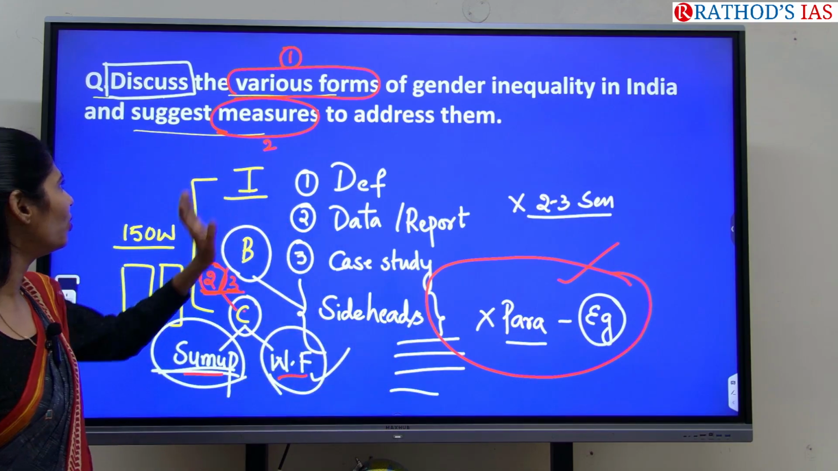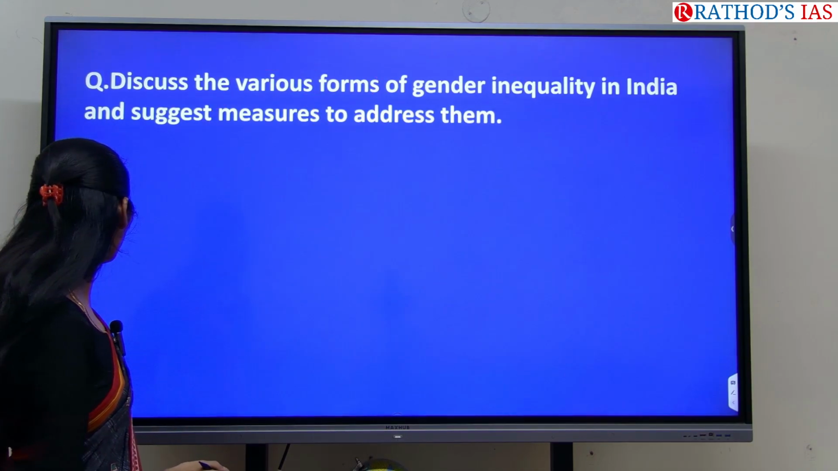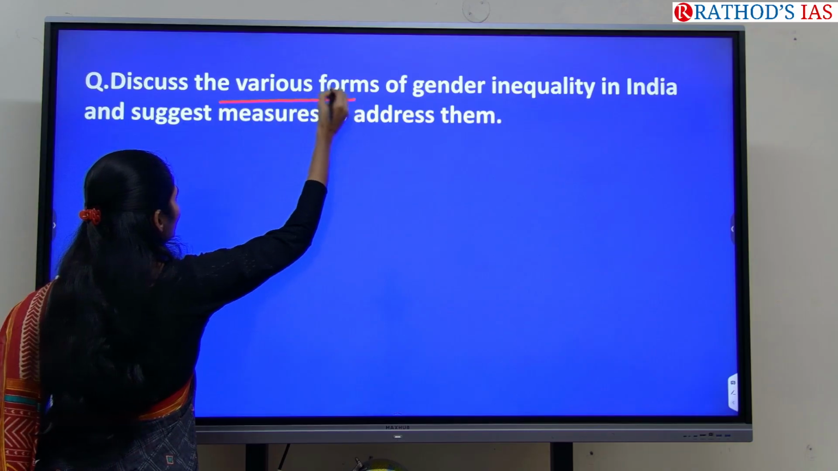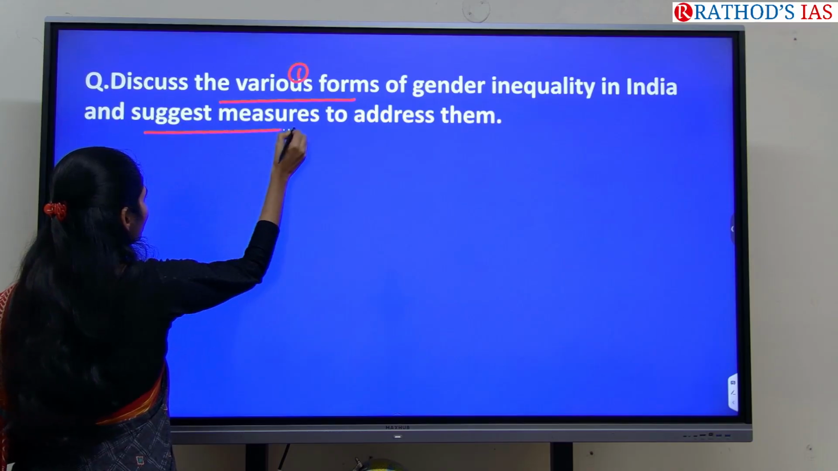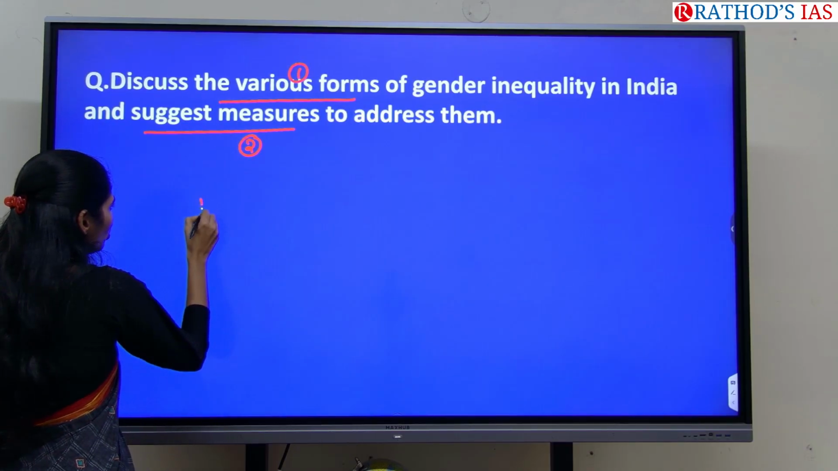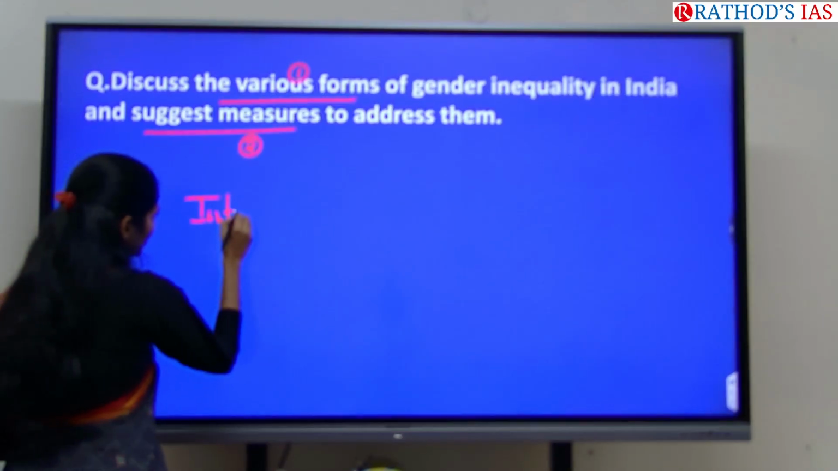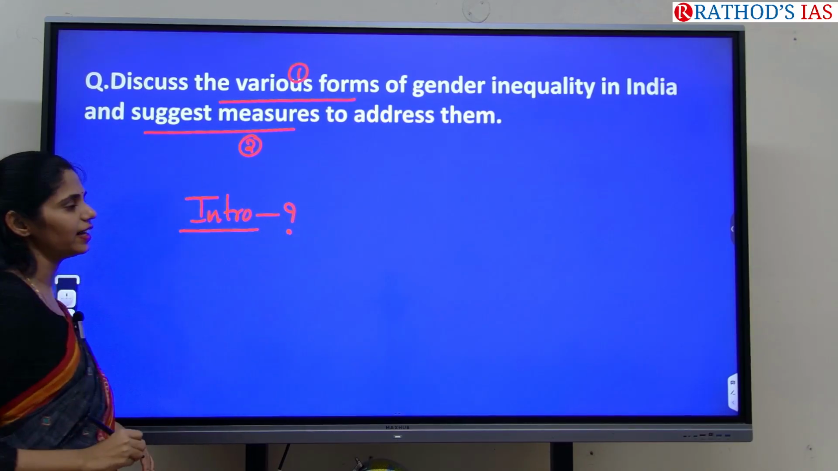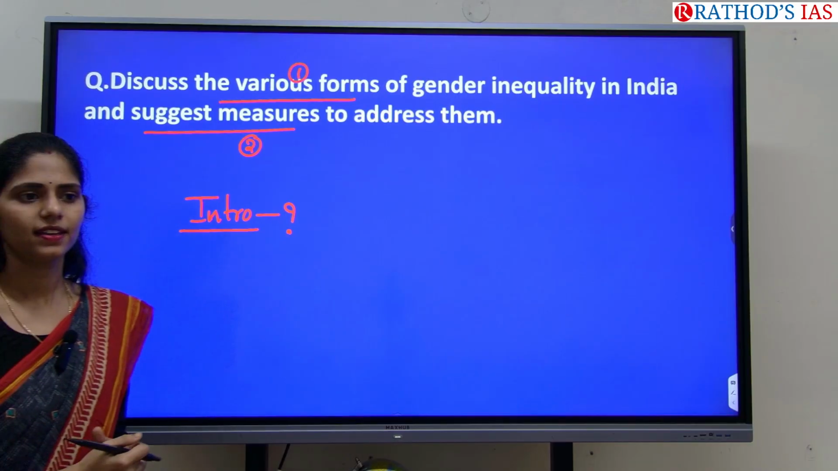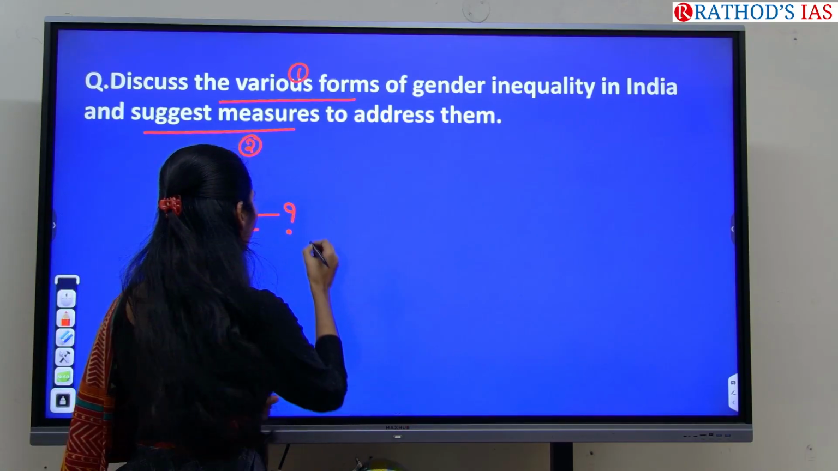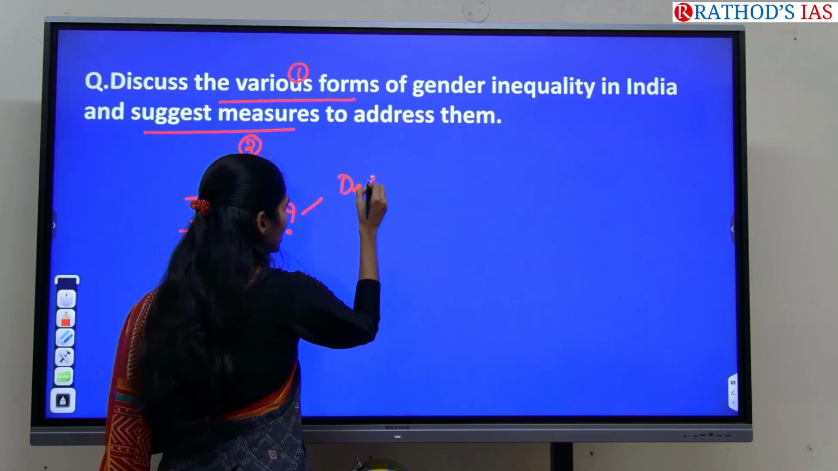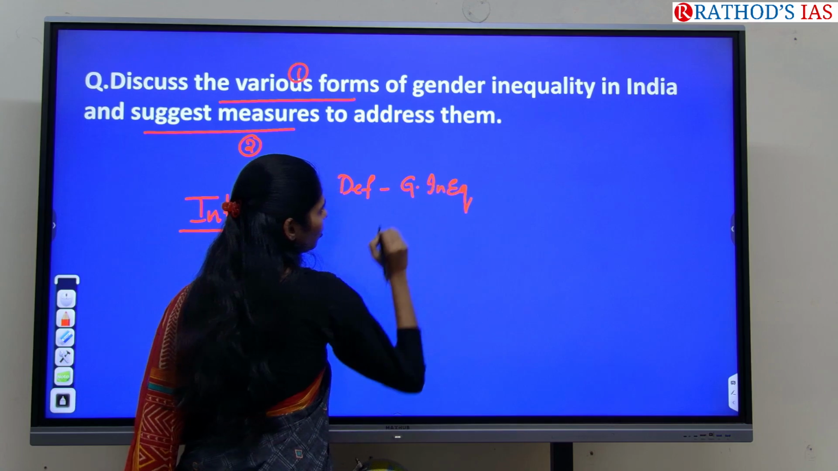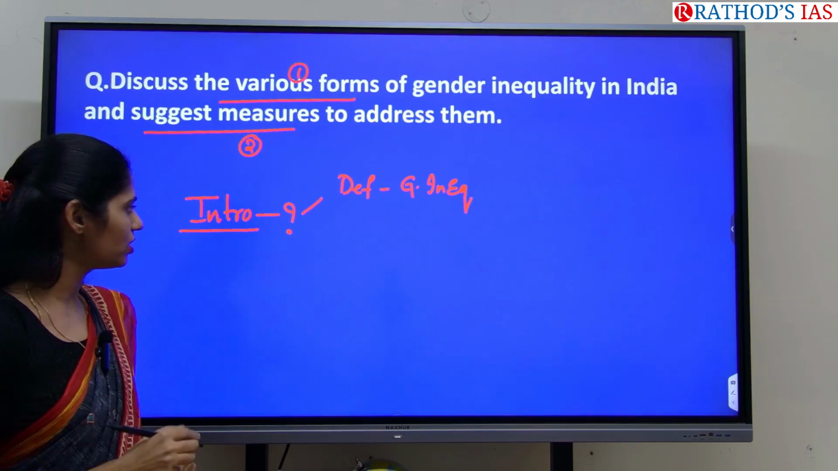Okay, now let us go into this question. What is this question asking, tell me. First one is various forms and second one is measures. So how can you write an introduction for this question? Be specific now. For this question, how can you write the introduction? Okay, first one is you can write the definition of gender inequality.